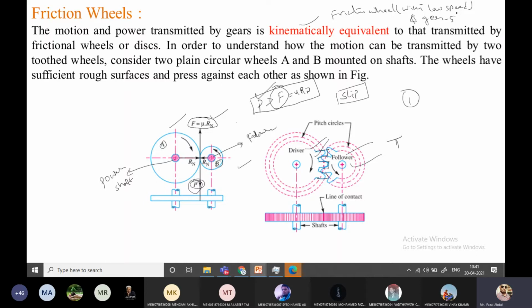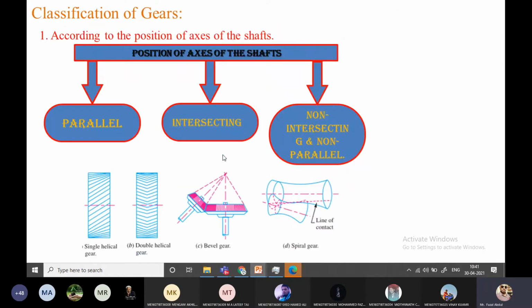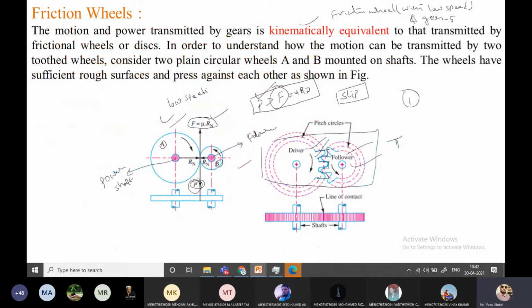And because the slip phenomenon is happening in the friction wheel, the friction wheel is applied only to low speeds. So with the friction wheel, the gears topics emerge. That's the reason the basic topic of the friction wheel is included in this topic. Now coming to the classification. Before classification, I want to show some advantages of gear wheels.